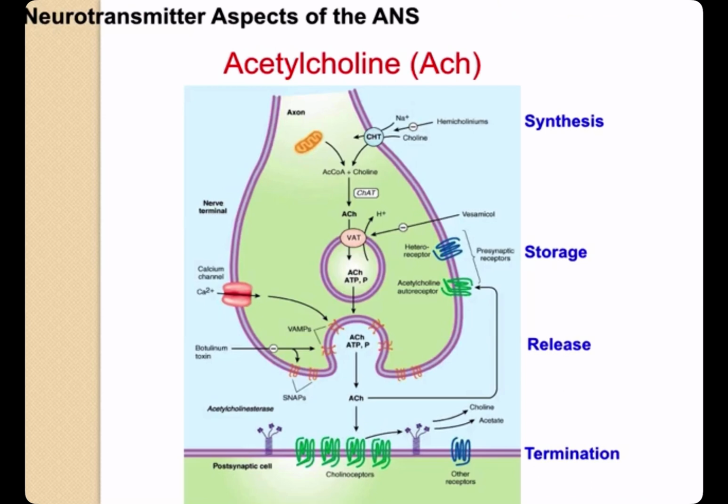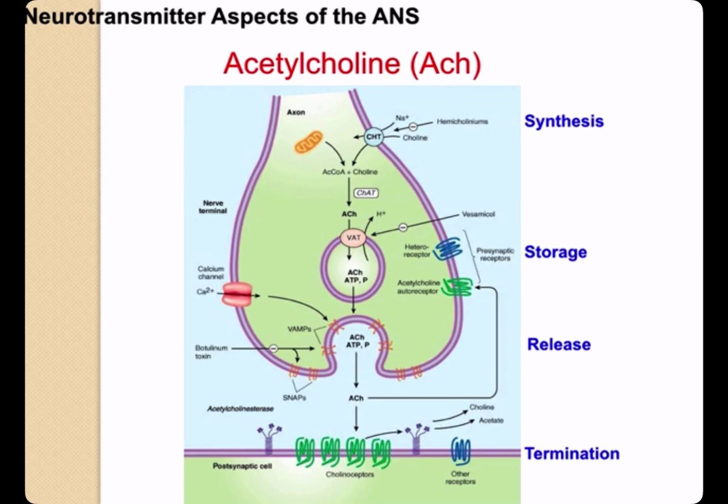The synthesis, storage, release, receptor interactions, and termination of action of the neurotransmitters all contribute to the action of autonomic drugs. Acetylcholine, ACh, is the primary transmitter in all autonomic ganglia and at the synapses between parasympathetic postganglionic neurons and their effector cells. It is also the primary transmitter at the somatic or voluntary skeletal muscle neuromuscular junction. Acetylcholine is synthesized in the nerve terminal from acetyl CoA, produced in the mitochondria, and choline, transported across the cell membrane, by the enzyme choline acetyltransferase, or ChAT.